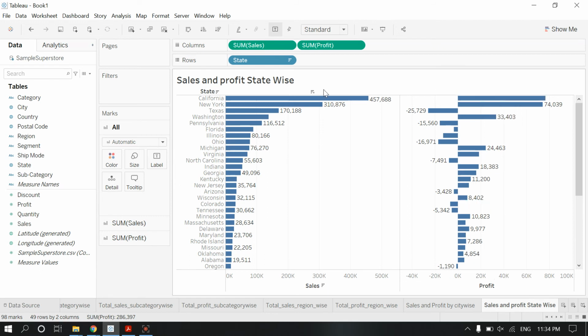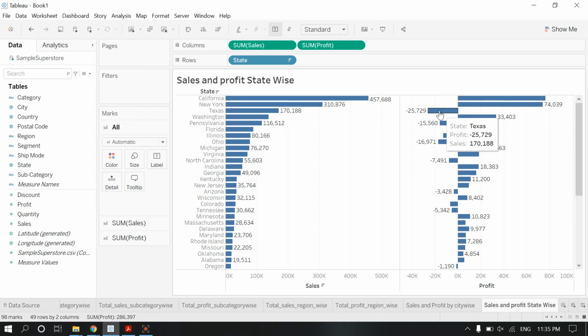By looking at this sales bar chart, we can say that California state has maximum profit. No, sorry, this is sales. This is not profit. Profit of California is maximum, yes, 76,381. And then comes New York State, not city.